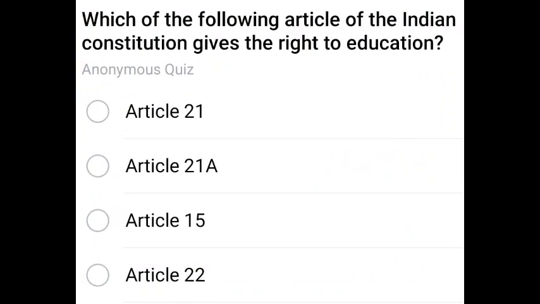Which of the following articles of the Indian Constitution gives the right to education? Right to education comes under 21A. Right to education, Article 21A. Next question.